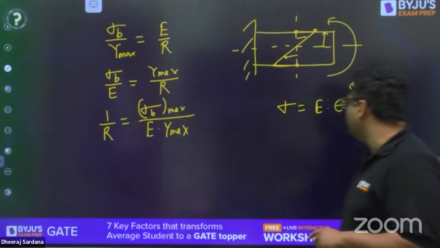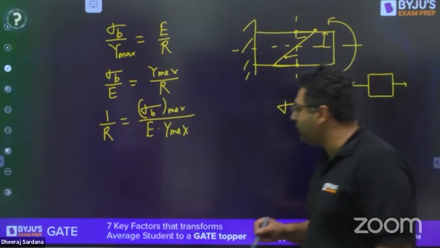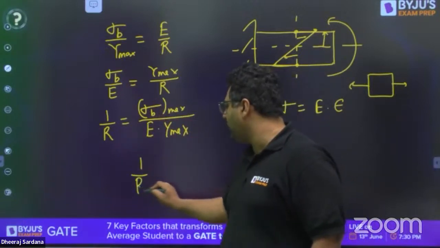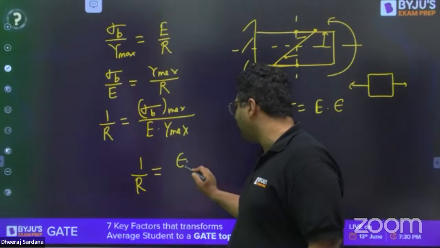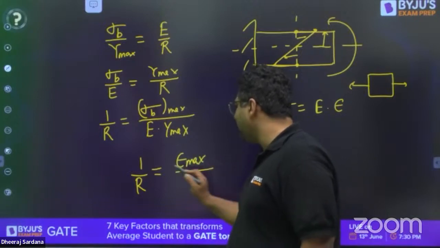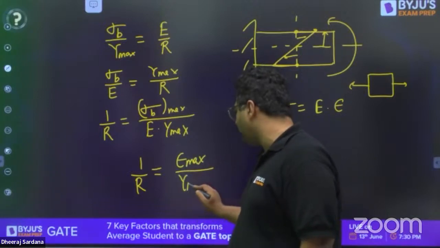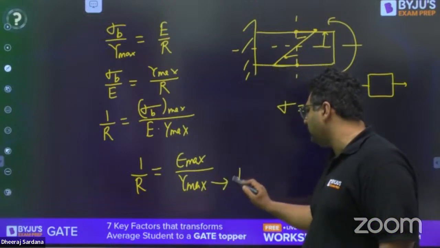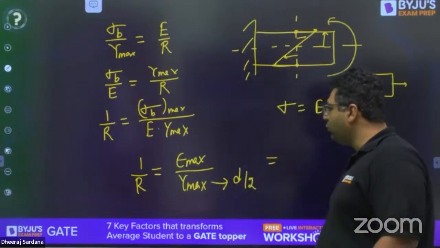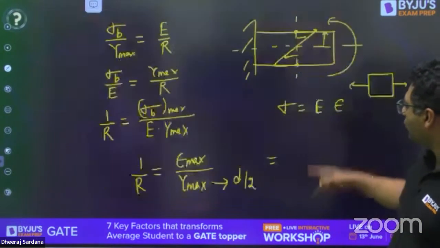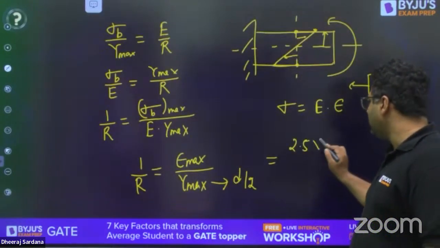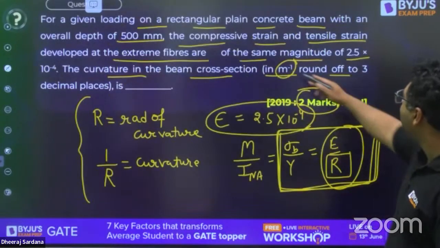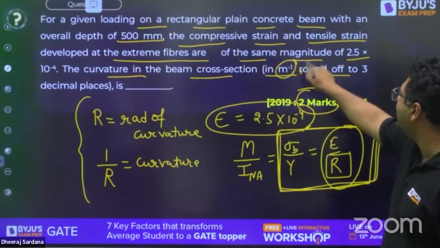Aspirant have answered as well. So when you will be using this concept, sigma B by E can be written as strain. So the answer will be coming by this. This is strain maximum. You can take any tensile or compressive divided by Y maximum. So strain maximum and Y maximum is nothing but the depth by 2. So you will be putting the value as 2.5 into 10 to the power minus 4. And you know what is Y maximum? They need meter. Unit has meter.